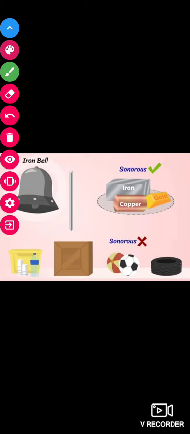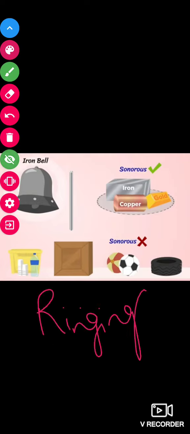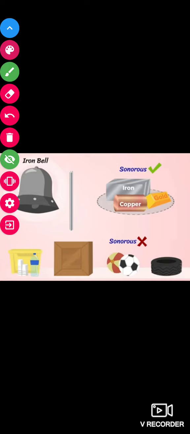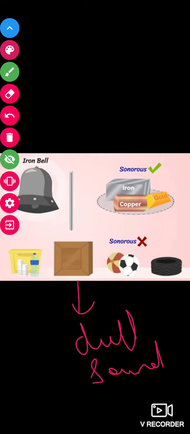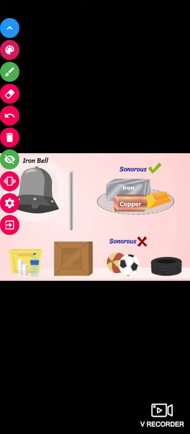When metal is struck with hard objects, it produces a ringing sound. But when non-metal is struck with a hard object, it produces a dull sound. This is another physical property. I have a plastic box. If I beat it, you will see that it will produce a dull sound.